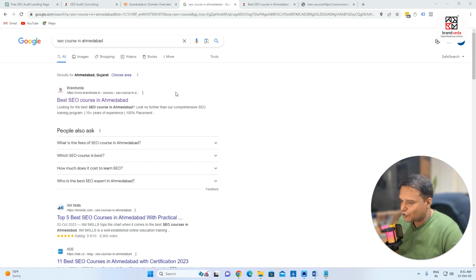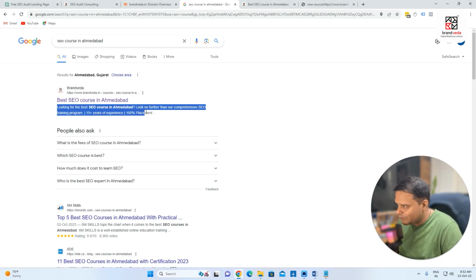And one of the reasons why we are optimizing this keyword is because I know a lot of people from Ahmedabad always search for SEO course in Ahmedabad. This is important. So our goal is to come on the first page of the search engine and try to come on the first result. So you can see this is the page title, and below the page title you'll find this. Now this is known as meta description.